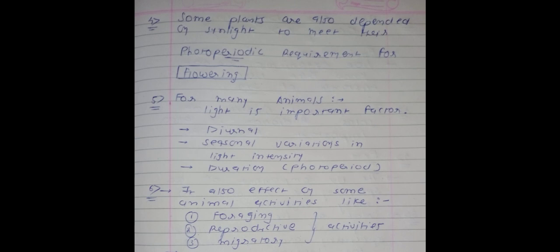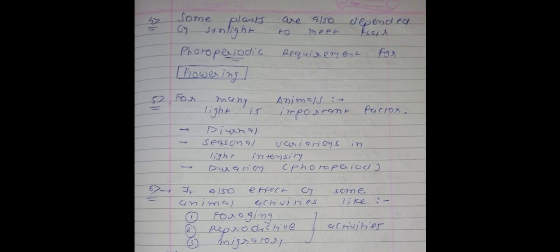So again this page number 2 is completed. We are going to revise this page. Point number 4, some plants are also dependent upon sunlight to meet their photoperiodic requirement. For what? For flowering. Flowering means formation of flower. You remember that for all plants the flowering time will be different.